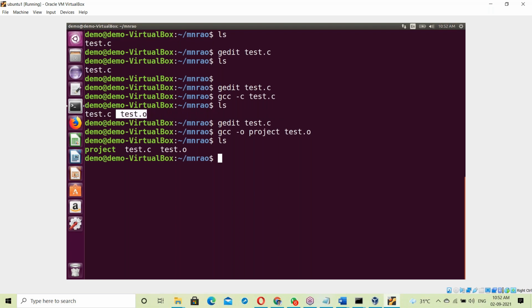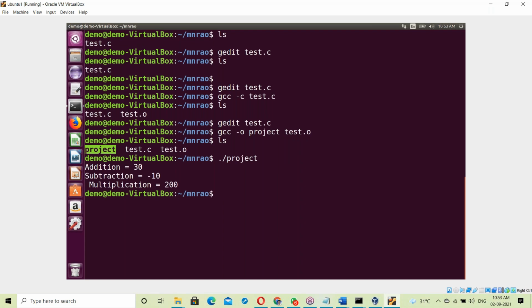Next, the stdio header file is also an already prepared binary code file. So the project.exe file is created. Run it, and we got the output, right?